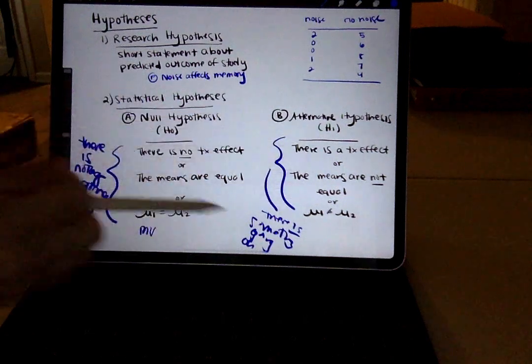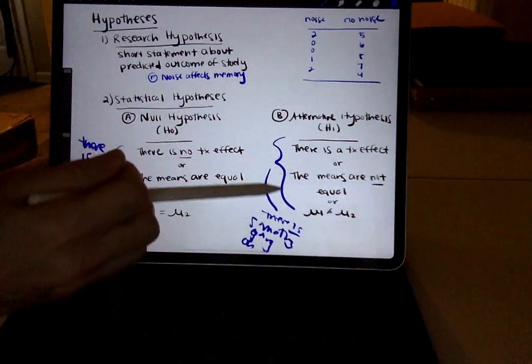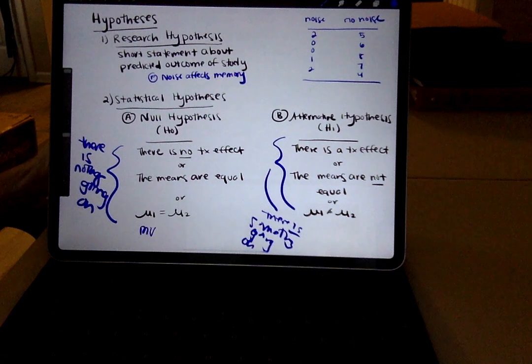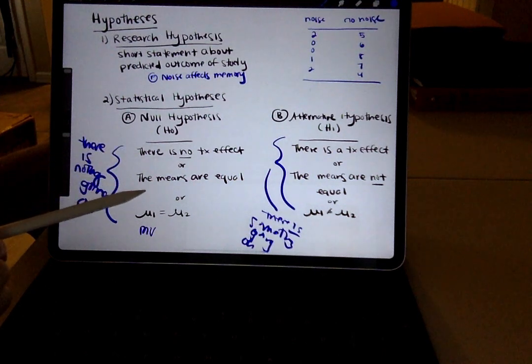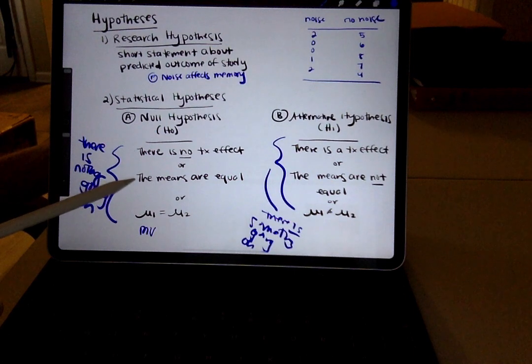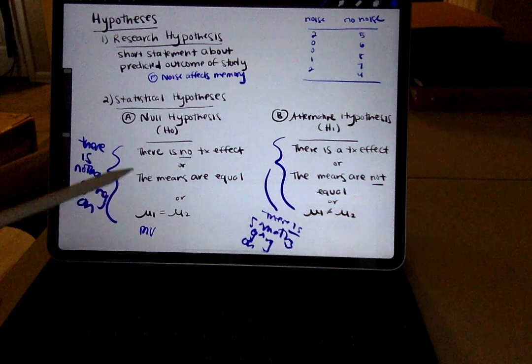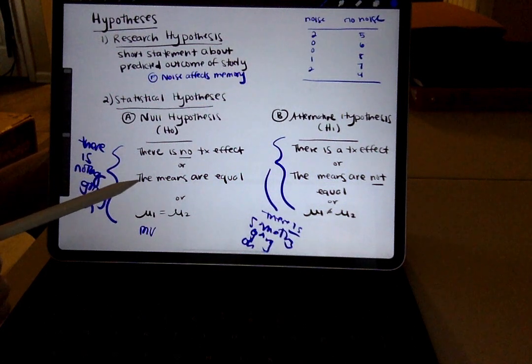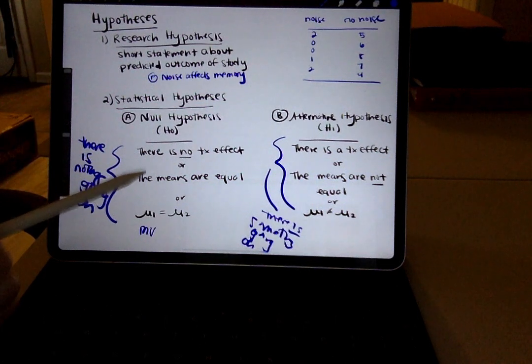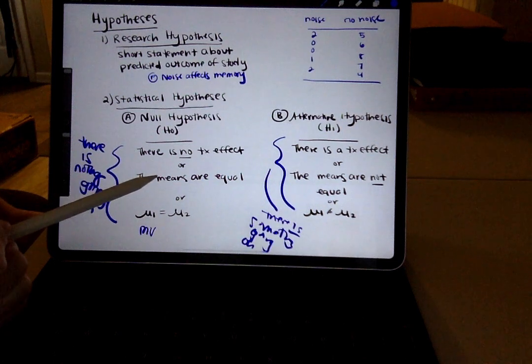And then we're going to make these null and alternative hypotheses. These are what guide our statistical analysis. And it actually turns out the null hypothesis, even though it's the one that seems out of place, statistically is going to be the most important one moving forward. This is the one that we're going to be using to evaluate our inferential statistic.